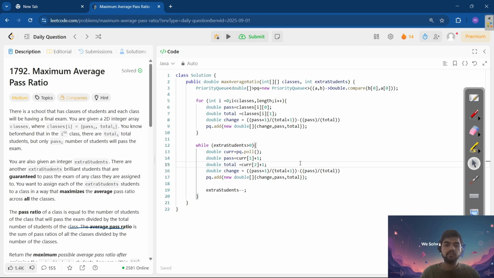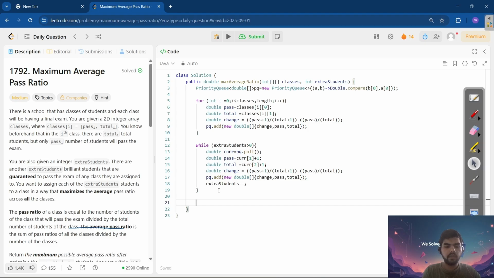If we add one student, how will the change be? We are just seeing that part and adding it back to the priority queue again. So this will make the changes that need to be done. It will increase the students in those classes. Now we just need to calculate back the average and return.